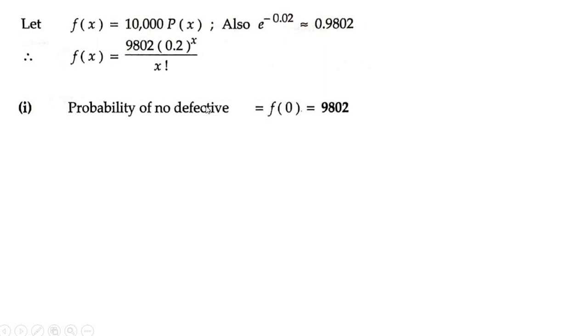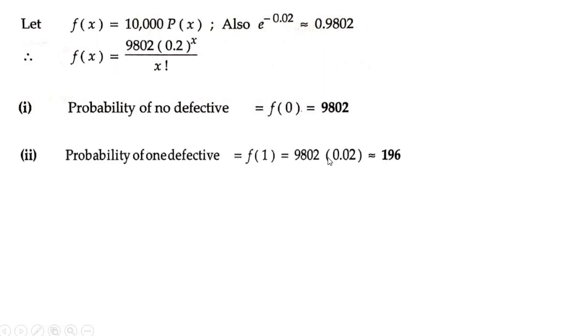Next question is one defective. So find f of 1. So 9,802 into 0.02 to the power 1 divided by 1 factorial. So you get 9,802 into, this is not 0.02 students, this is 0.2 only, sorry. So it will be equal to 196.